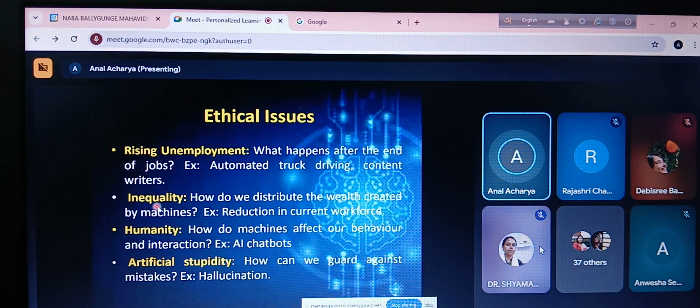Number 2 is inequality. Inequality means that since a lot of people are losing their jobs, the companies are getting a lot of money, isn't it so? A company which earlier employed 10 people perhaps now needs to employ only 3. So the salaries of these 7 people are saved, isn't it so?